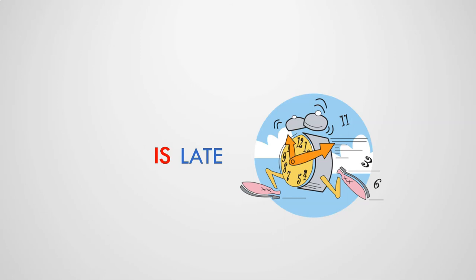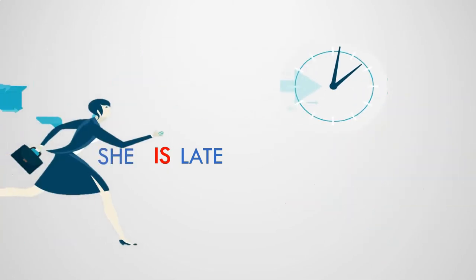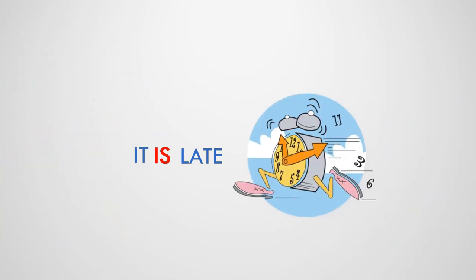Going back to our current lesson, we see that we need the pronoun it because we don't have a verb alone in English. If you don't mention the subject, it won't be clear if you mean he is late, she is late, or it is late. We need a subject conjugating the verb.